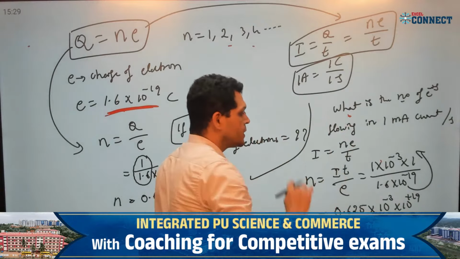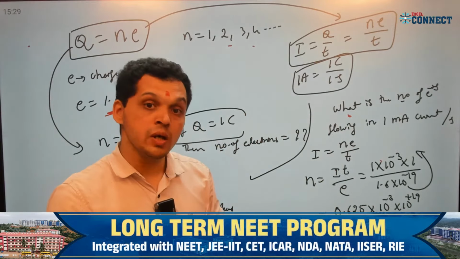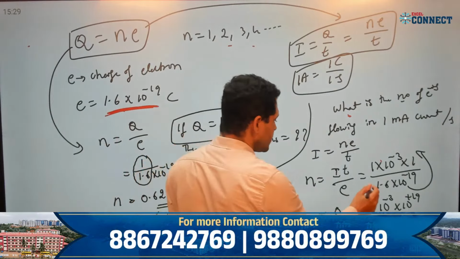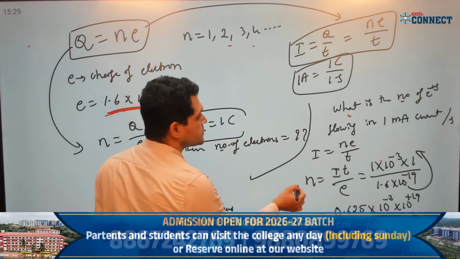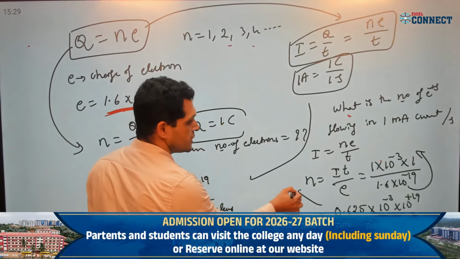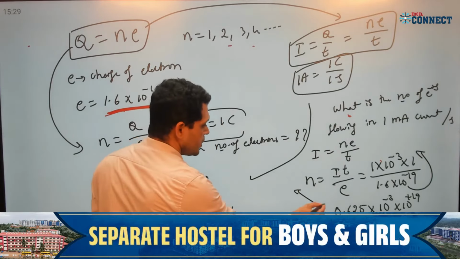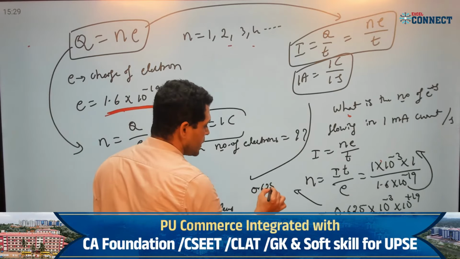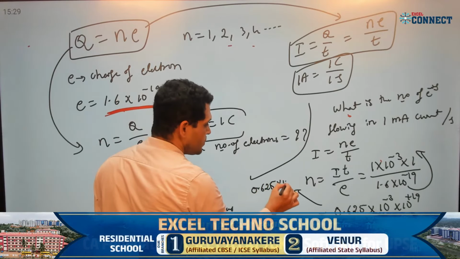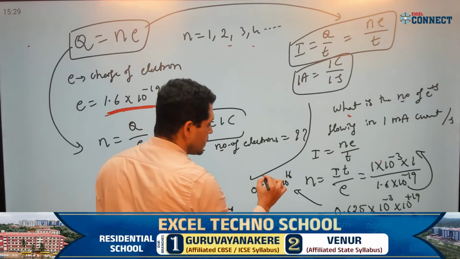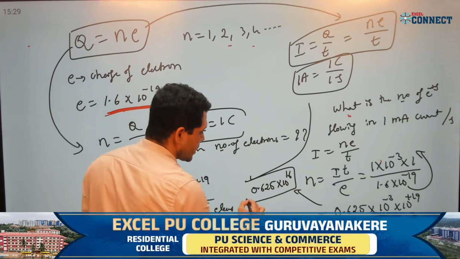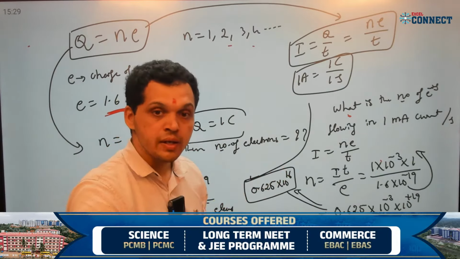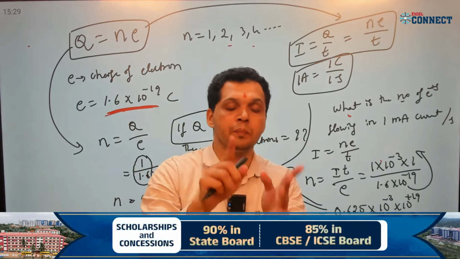Total ಎಷ್ಟು ಆಯಿತು? Plus 19 minus 3 is plus 16 ಆಯಿತು. ಕರೆಕ್ಟಾ? I'll write this here: 0.625 into 10 power 16. Correct? This is the number of electrons flowing in 1 milliampere current.